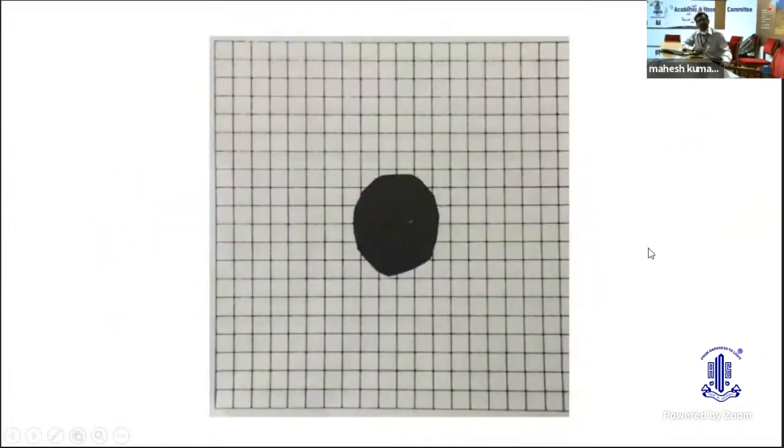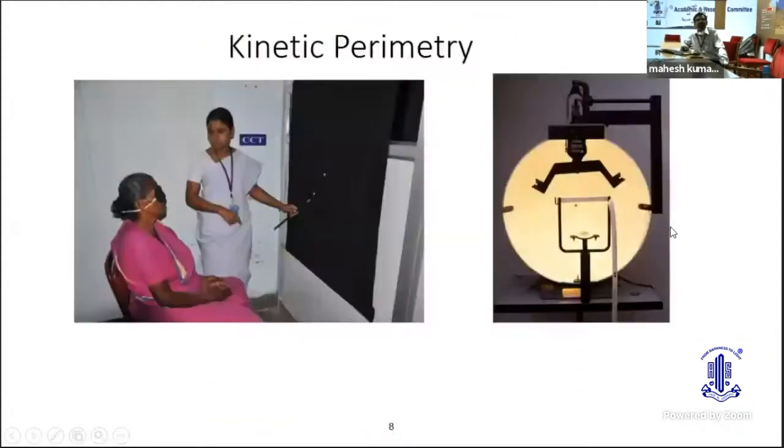The next thing is the Amsler grid. Traditionally, it has been taught that the Amsler grid is mainly for macular lesions, but remember that a lot of optic nerve lesions, neuro-ophthalmic disease, also cause central vision loss, and a simple Amsler grid can also detect all these central visual field defects, for example, a toxic optic neuropathy or even an optic neuritis, beginning when it can cause a central visual field defect. This Amsler grid is very useful.